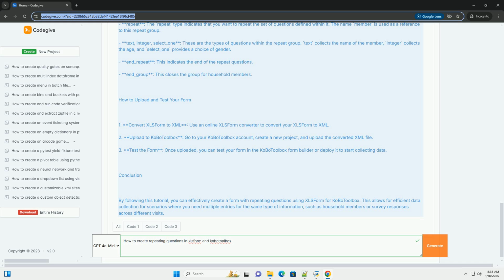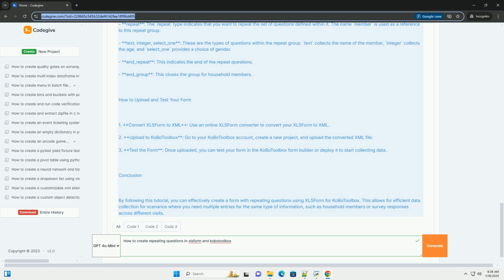Example code for repeating questions. Here's an example of an XLSForm that includes repeating questions. The scenario is to collect information about multiple household members. 1. Survey sheet. Type, name, label. begin_group, household members. Repeat, member information.